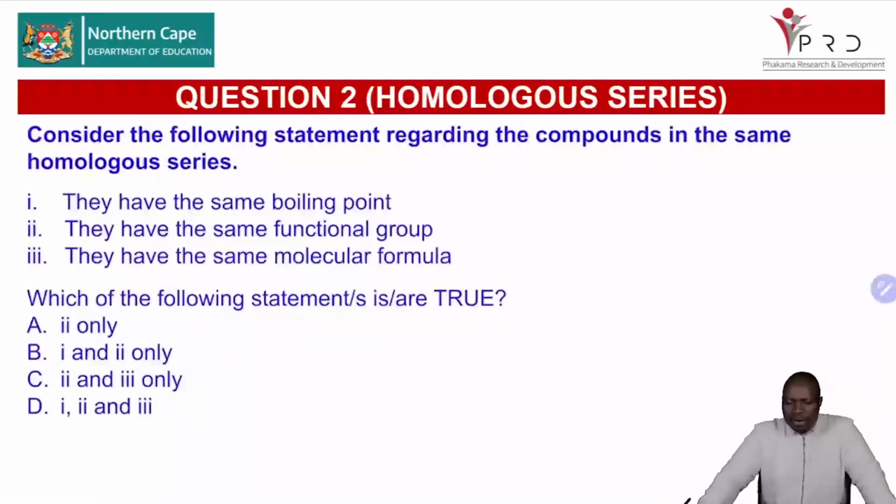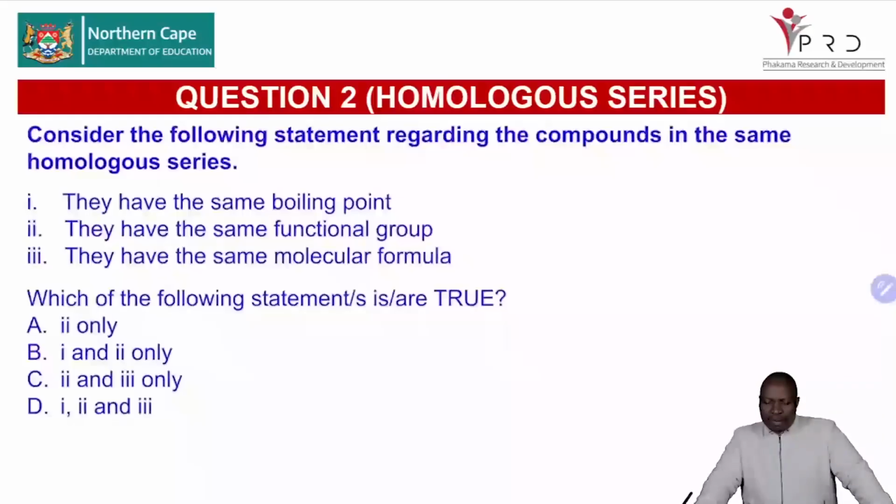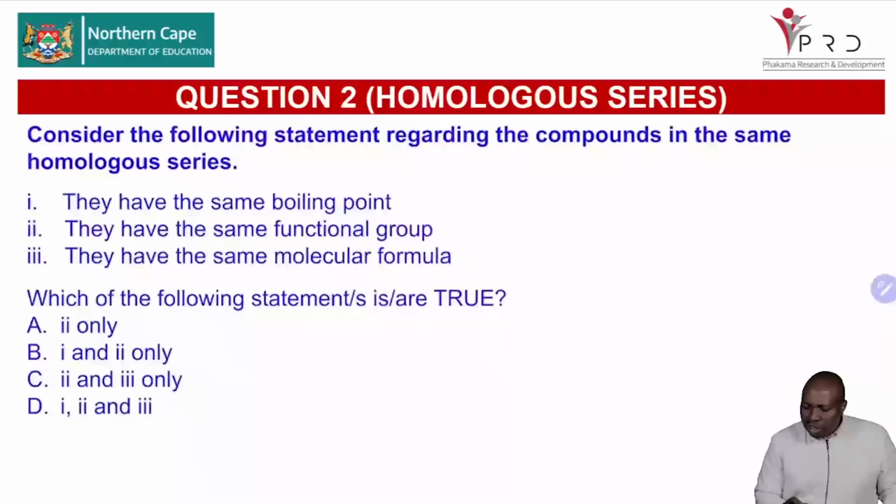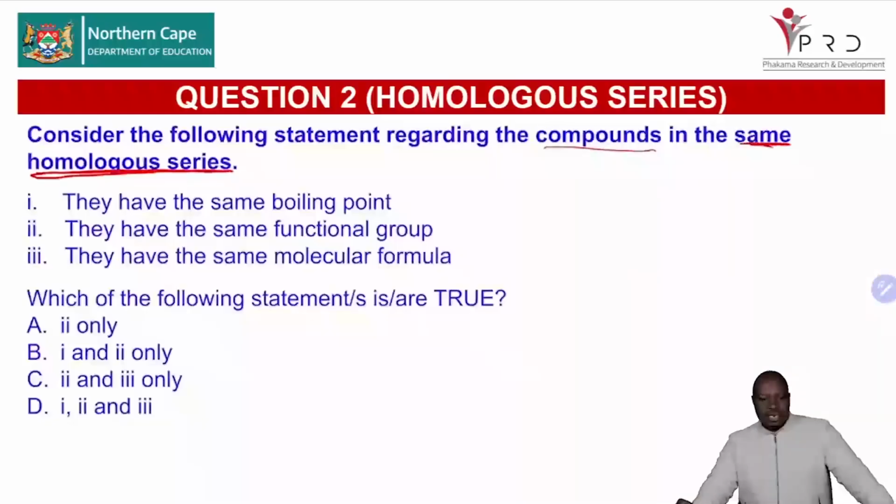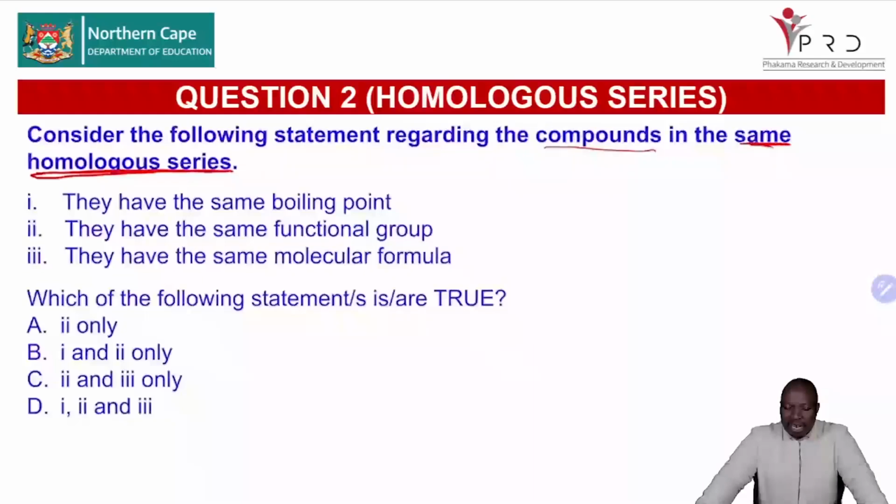Question 2 is saying, consider the following statements regarding the compounds in the same homologous series. It's very important to always highlight the keywords, the same homologous series. So we're talking about organic compounds that are in the same homologous series. The first statement says they have the same boiling point.